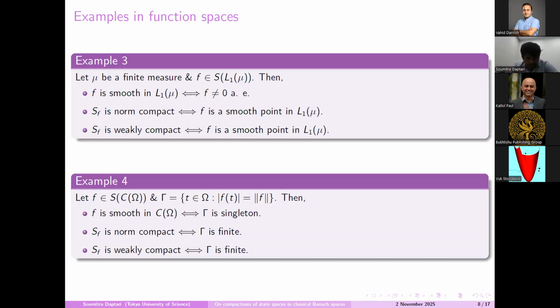Now if we consider an element f in C(omega), and we denote by gamma the norm attainment set of f, then one can check f is smooth if and only if gamma is a singleton, and the state space at f is norm compact if and only if this gamma is finite, and we have a similar result for weak compact.